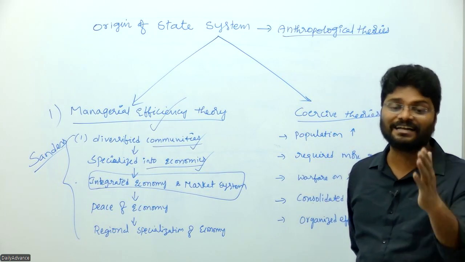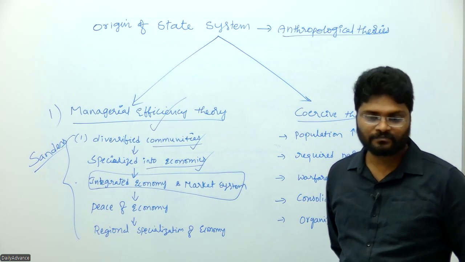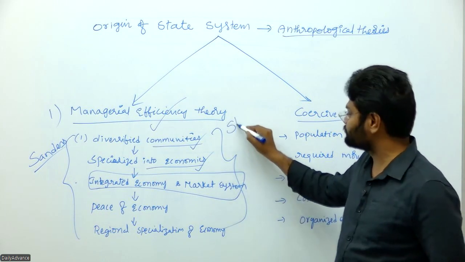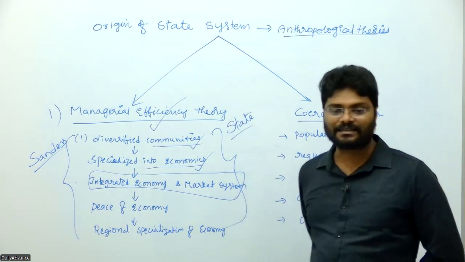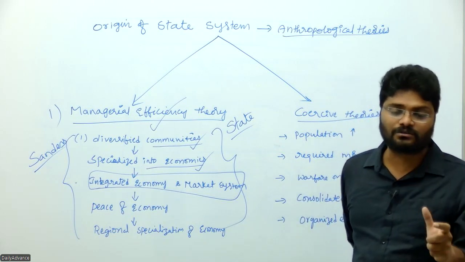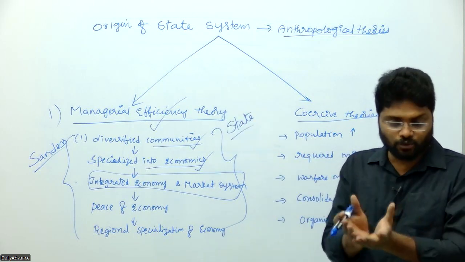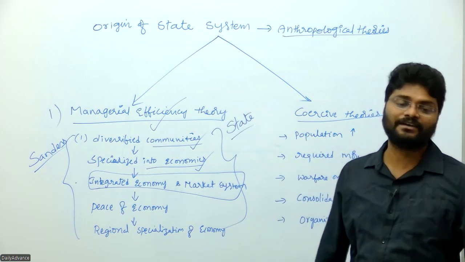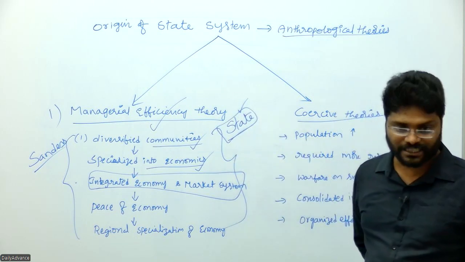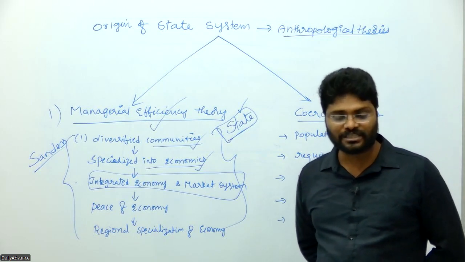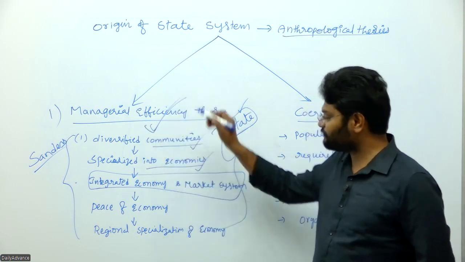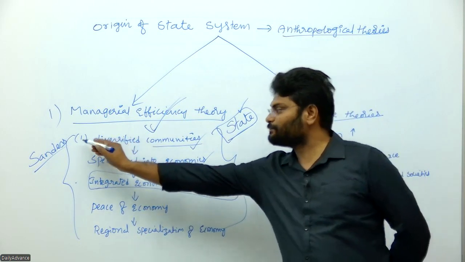A centralized administration is required, and it can be provided only through the state system. Neither lineage-based, clan-based, band-based or chiefdom-based political organizations could control these diversified economic groups in the peaceful exchange of goods. That's why centralized administration is well suited for exchange of specialized goods between different communities and regions. This was explained by Sanders.